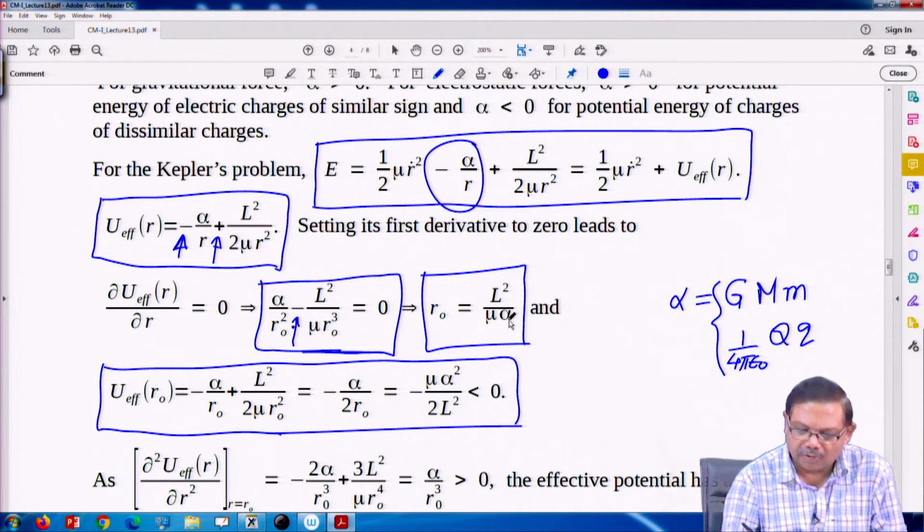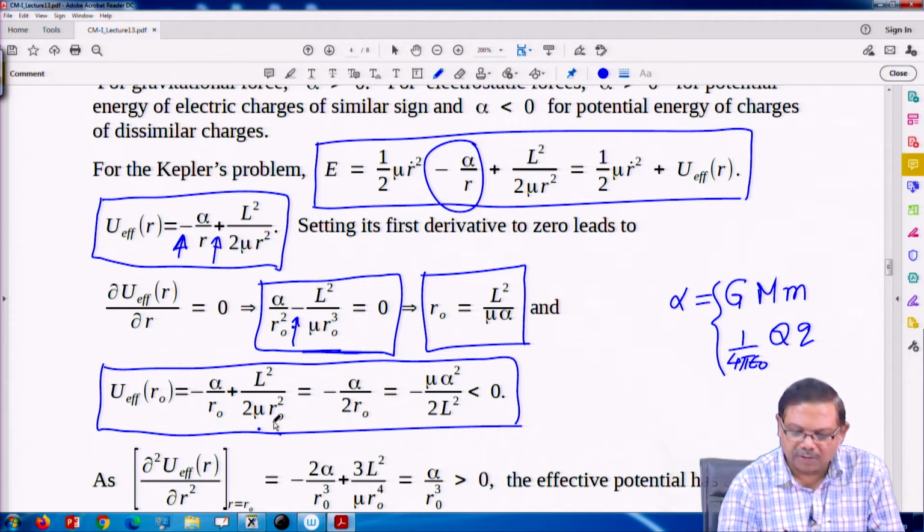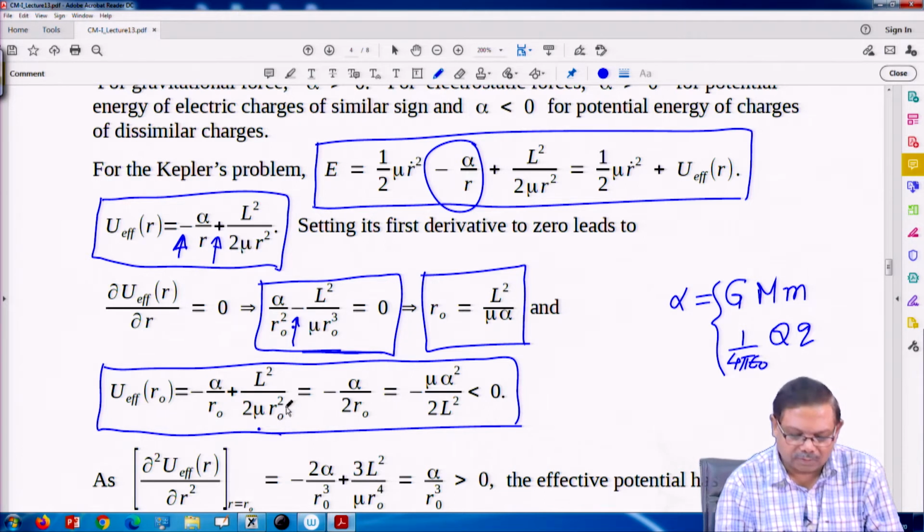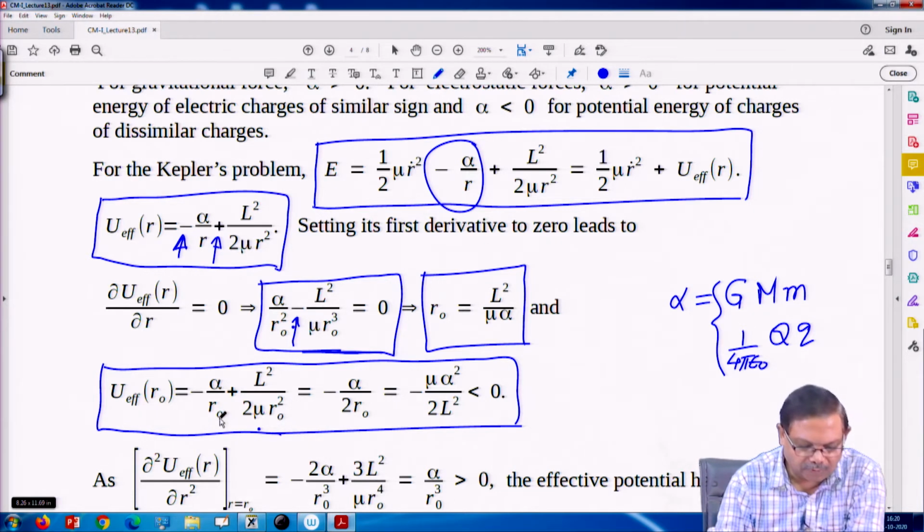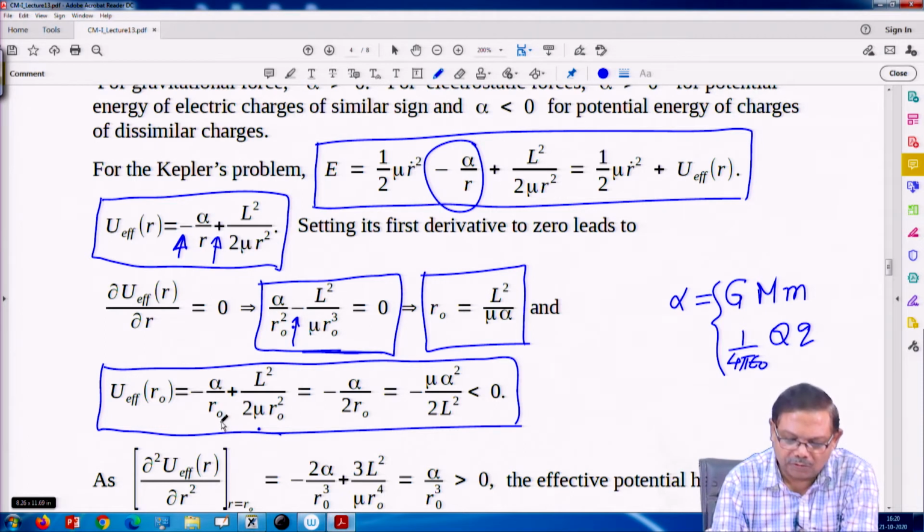We already have an expression for r naught, so I can put this r naught here. So it would be L square mu alpha, and it is minus 1 plus half times this thing. So minus half alpha by r 0.